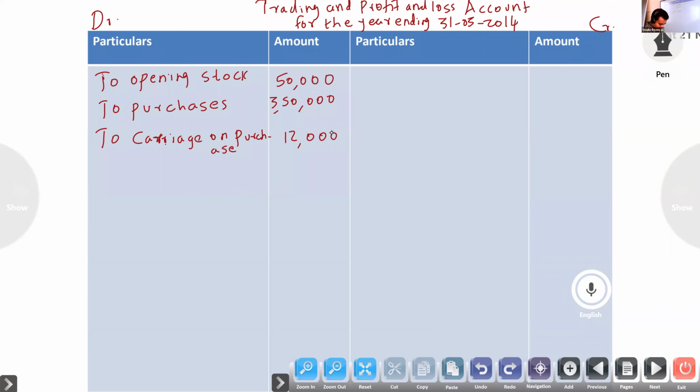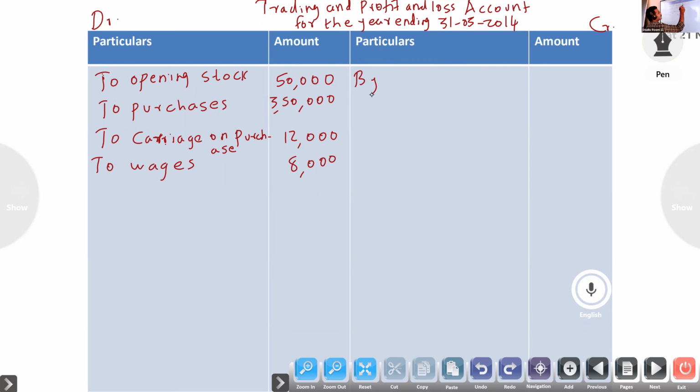Next, wages. To wages 8,000. Next, no other item.